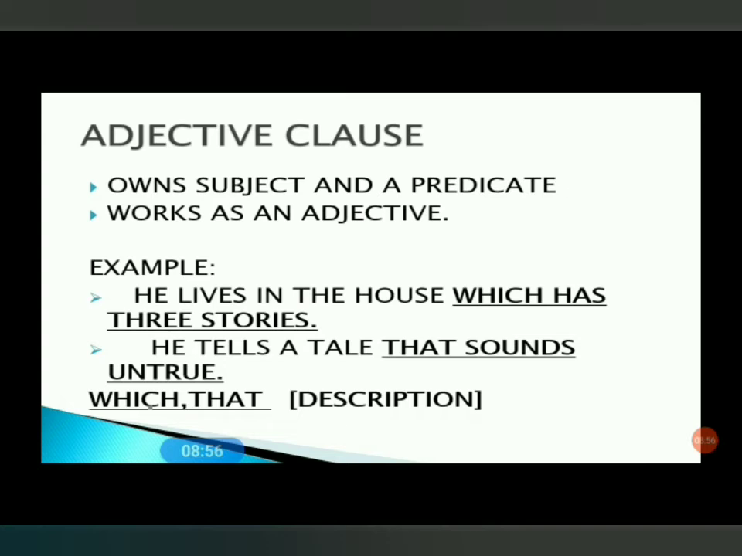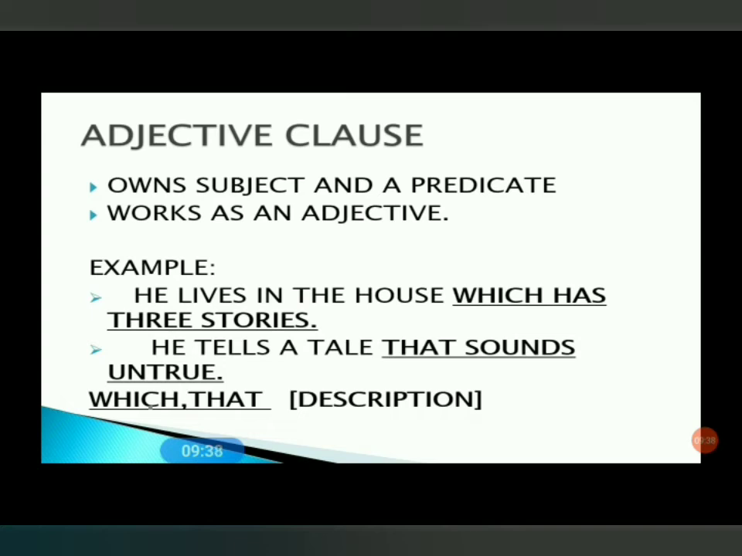Adjective clause. It owns a subject and a predicate of its own, and works as an adjective without possessing the form of an adjective. Let's take an example. He lives in the house which has 3 stories. What kind of house does he live in? In which house does he live? When we question like this, the answer is which has 3 stories. It means which here gives description to the house.